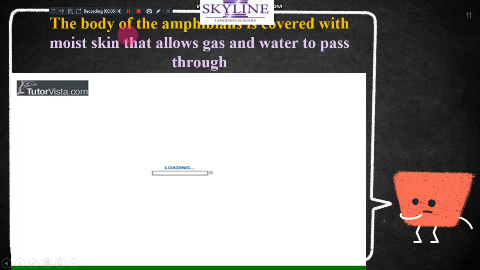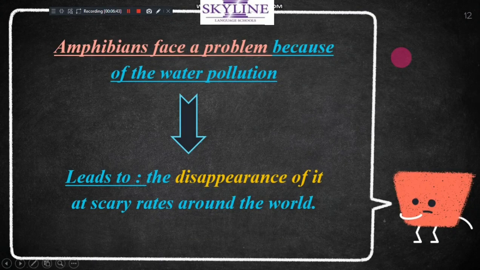The body of amphibians is covered with moist skin that allows gas and water to pass through it. So all amphibians have skin that allows them to breathe and get oxygen from water, through the skin, and they can also breathe in the air through their lungs.